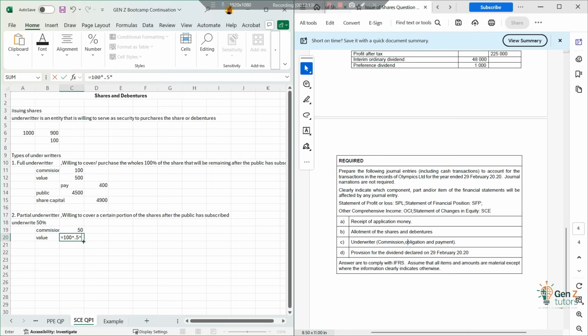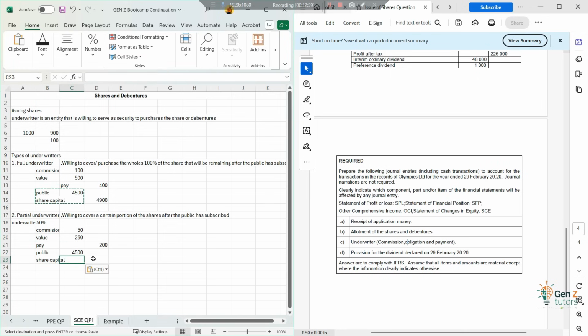So they'll be taking what? 50% of whatever is left, then multiply that by what? By 5. And this time around, they'll be owing us 250 for the shares, right? And then the amount that they will pay us will be what? That 250 for the shares that they owe us, minus the commission that we are supposed to pay them. So they'll end up paying us what? 200,000, 200 rands, and then the amount that we'll receive from the public will remain the same. So now this remains the same.